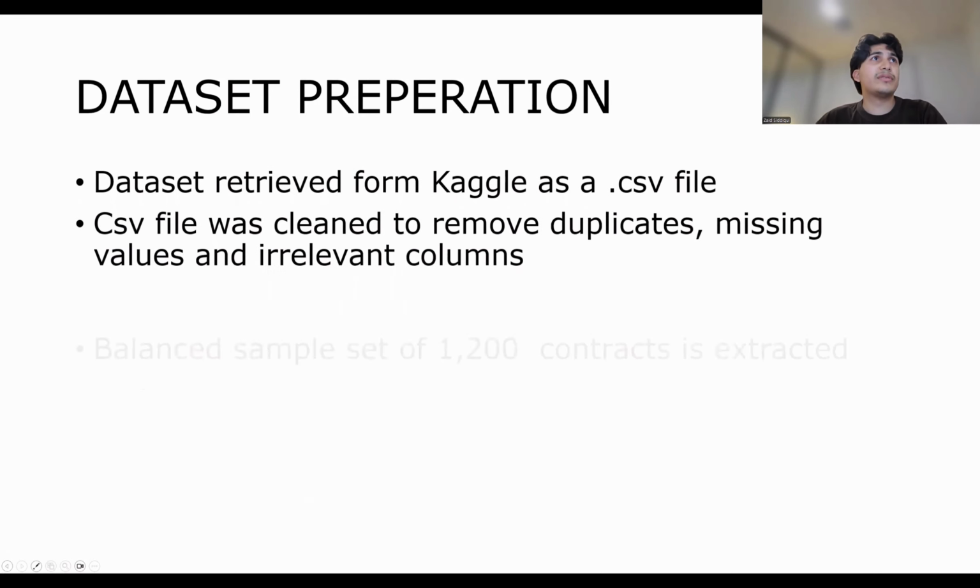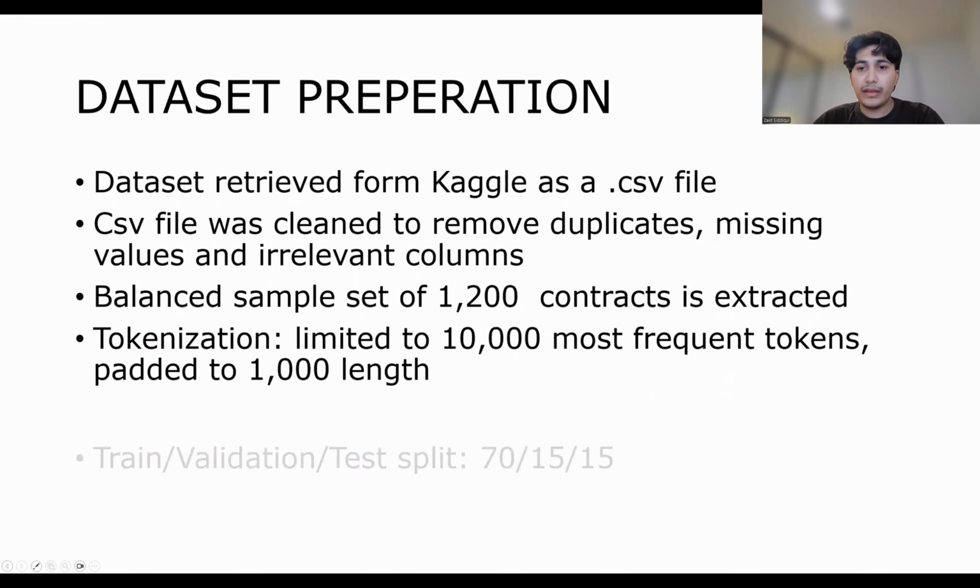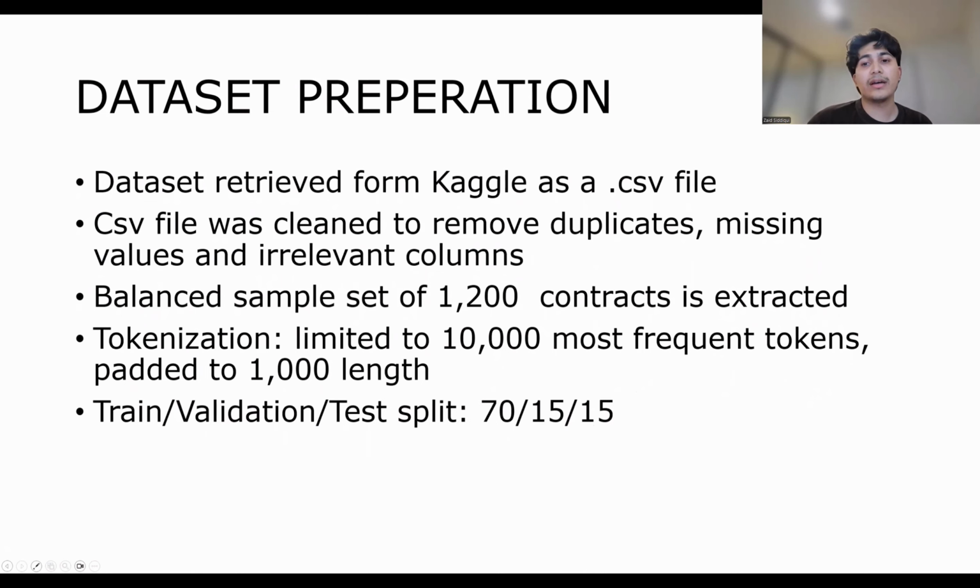Now, dataset preparation. The dataset was taken from Kaggle as a CSV file and contained 12,000 smart contracts. The file contained the bytecode of the smart contracts, but the individual Solidity files were not available. Some of the smart contracts were clean, and others contained very different vulnerabilities. Each smart contract was labeled to show which vulnerability it contained.